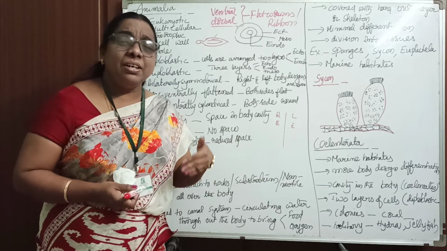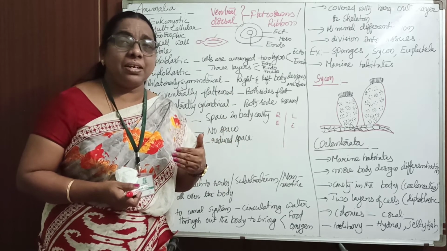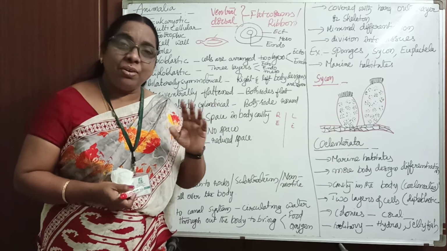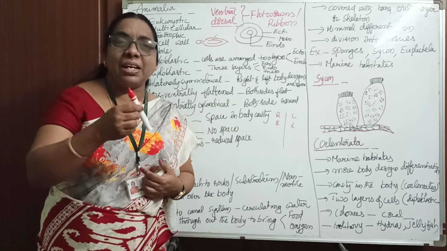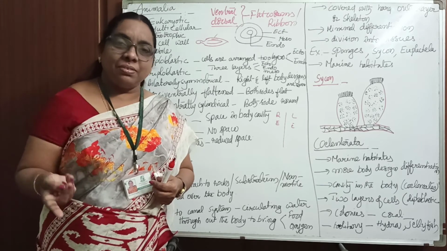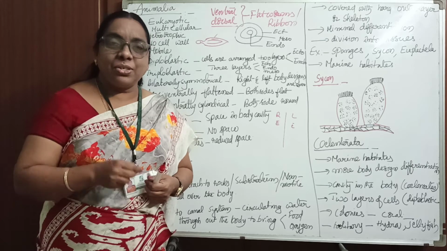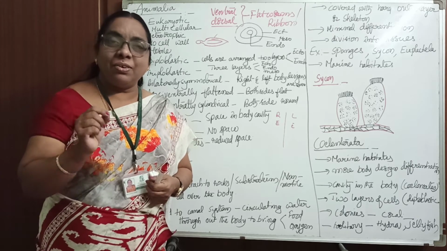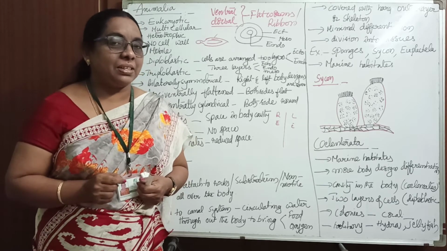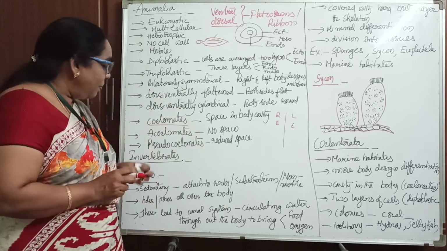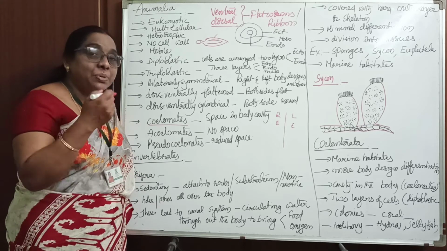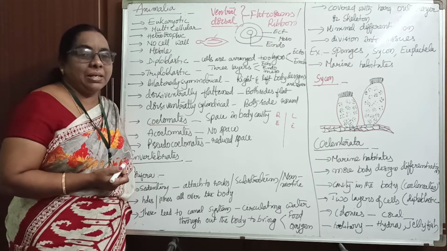All these are characteristic features of animals, as they live on land. No need to write more; if you write this terminology, it is enough. Aquatic, obviously they'll understand, and they'll give the mark. Pseudo-coelomates: no need to write that they have less or reduced space. Is it clear? Yes. So now we'll start with the different phyla that come under the animal kingdom.